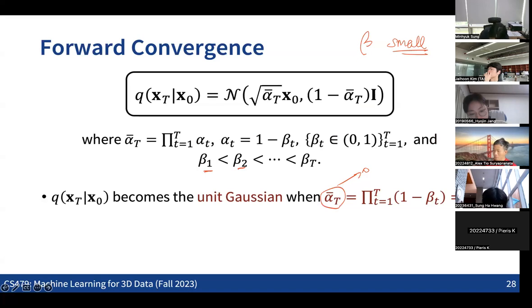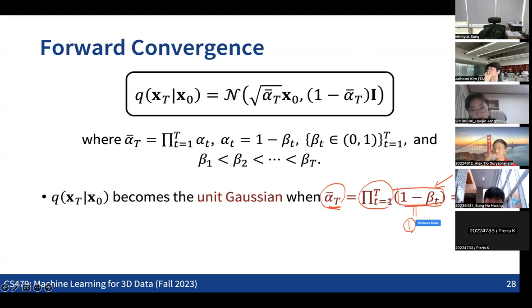Which means that alpha t is defined as the product of 1 minus beta t. As beta t is small, this will be close to 1. But it's still not exactly 1 because beta is still greater than 0, which means this will be some number less than 1.